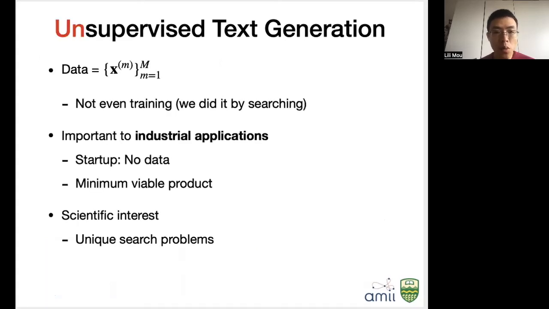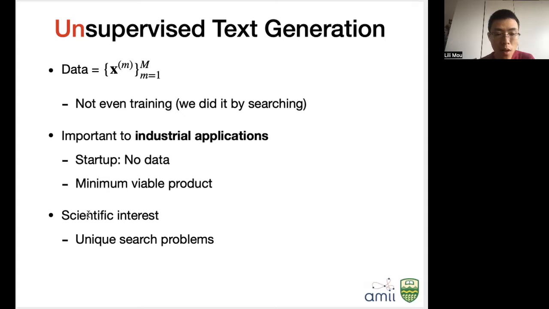And in our recent work, we address unsupervised text generation where you only have a bunch of text and it's unlabeled. Unsupervised text generation is also important to industrial applications because in a startup company, for example, you don't have resources to get the data. And even if you're in a big company, you want to have a minimal viable product at some moment. Unsupervised text generation can be applied to address the cold start problem.